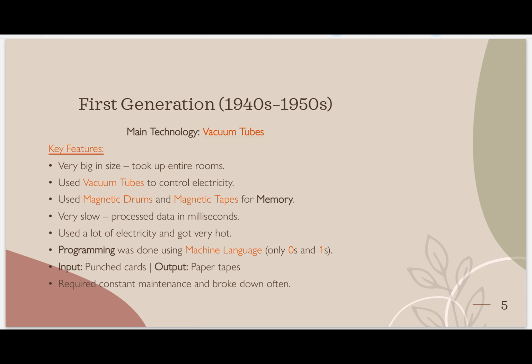So the processing speed is milliseconds. For examination you need to understand the main parts: the size, the memory, the speed, and input and output, nothing else. And the last one is limitation.